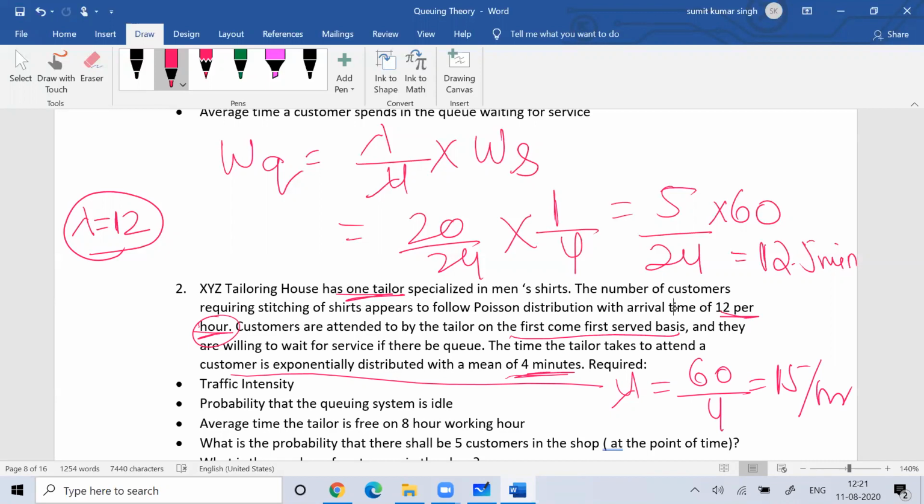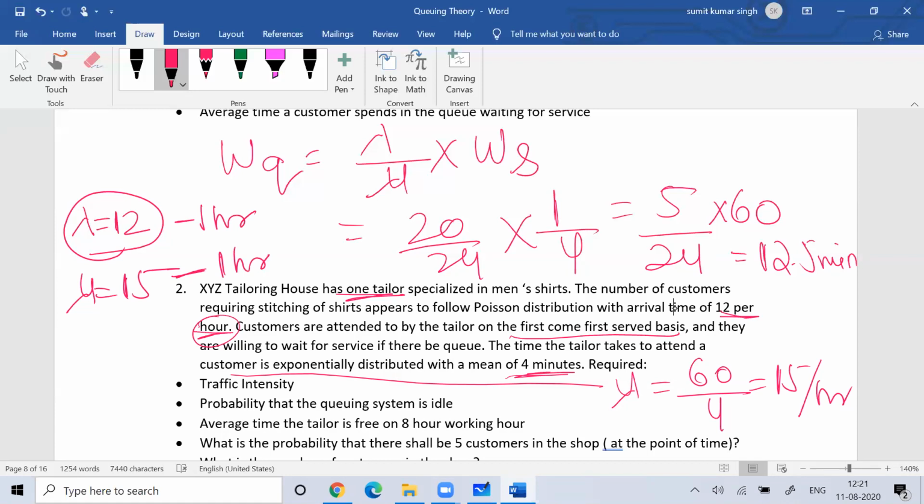Normally for one customer, the service time is 4 minutes. So in 1 hour, how many customers can be served? That would be 15 per hour. So lambda is 12 and mu would be 15. Both should be represented in terms of the same unit of time. So lambda is 12 per hour and mu is 15 per hour.